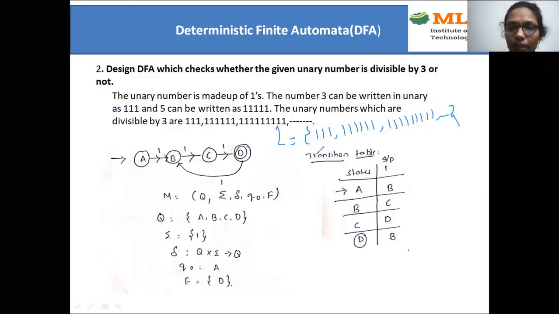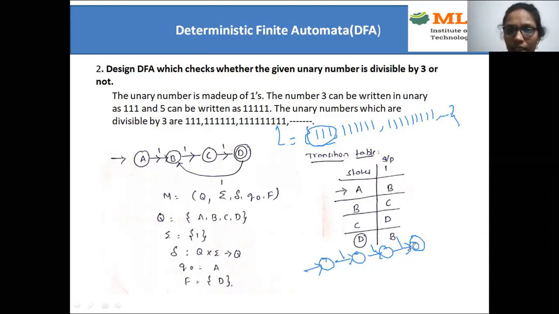Whatever it may be, finite or infinite language, what is the first process? We need to consider the minimum length string. So here the minimum length string is 111. First I need to draw the diagram for that. To accept 111, how many states do we need? 4 states, right? The last one is the final state, and the first one is the initial state, with 1, 1, 1. So it is accepting 111. For the first state, 1 is over. Second state, the input is over. Third state, the input is over. And for the last state, I need to write this input.